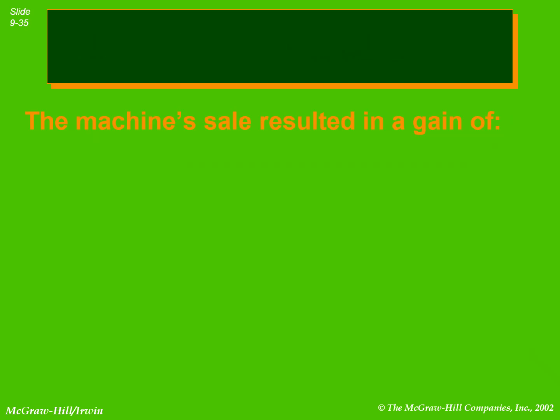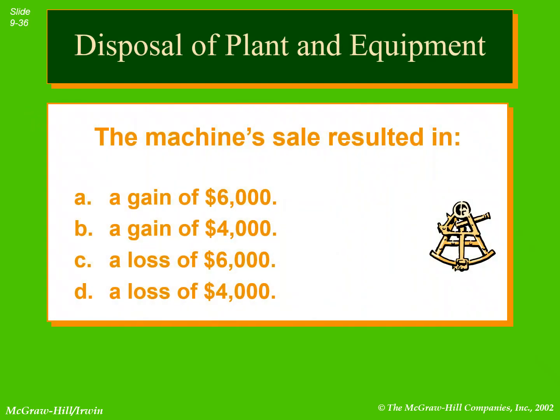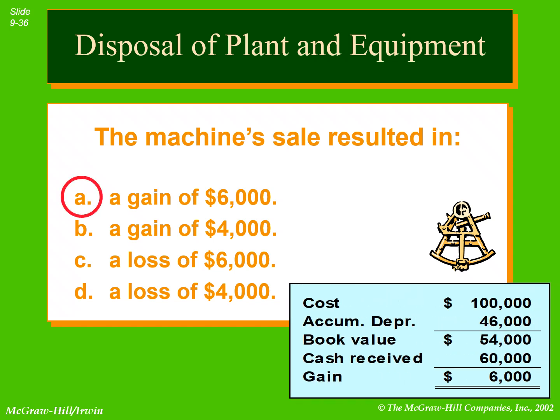It means we have a gain of $6,000. Book value 54,000, cash received 60,000. It means the profit, the gain, is $6,000. So this is the working for disposal of assets, disposal of plant and equipment.